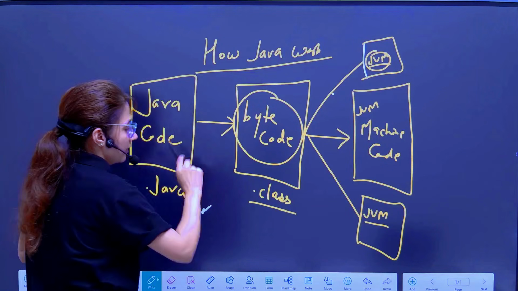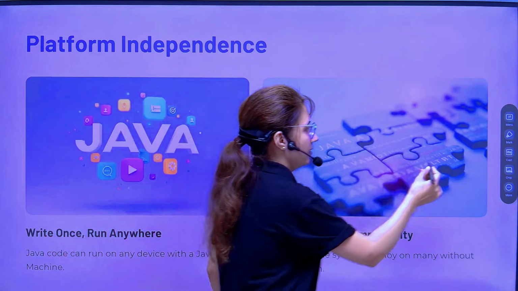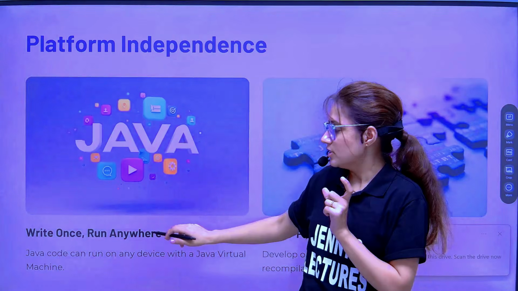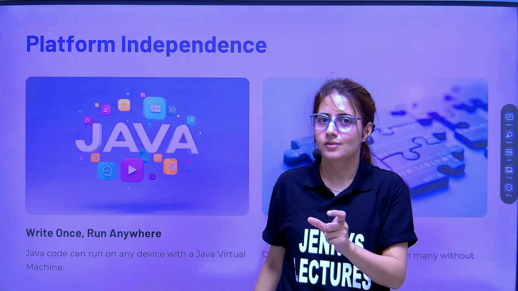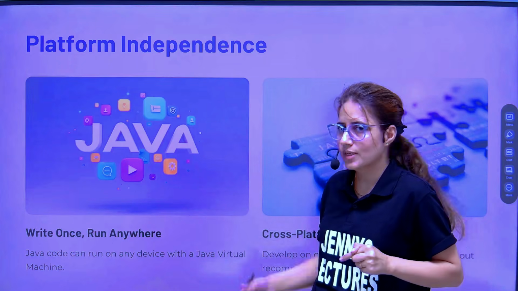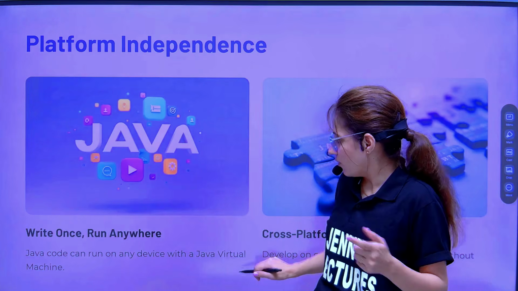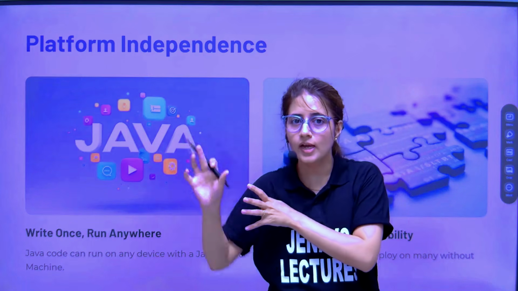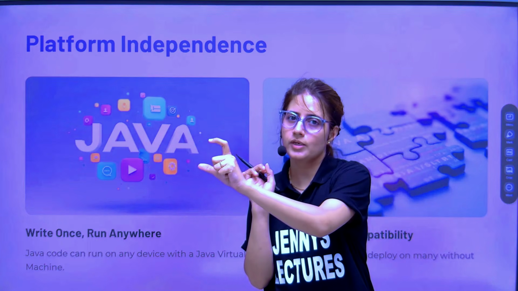Right. Okay. Now there's a principle in Java, that is WORA: Write once, run anywhere. This is the main feature. Write once, run anywhere means you have to write just once and you can run that code anywhere, on any machine with a Java Virtual Machine. The machine on which you are running that must have a JVM. Otherwise that bytecode would not run.